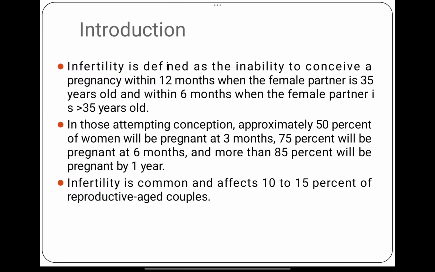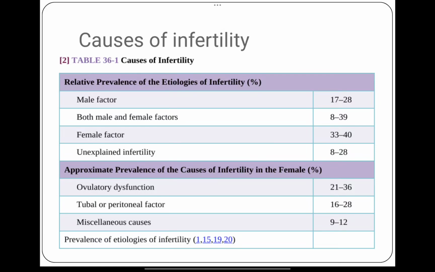Infertility is very common and it affects 10 to 15% of reproductive aged couples. Causes include the male factors, the female factors, unexplained infertility, and the common factors constituting both male and female. The incidence of female factors is around 17 to 28%. Both male and female factors is about 8 to 39%. Male factors 33 to 40%. Unexplained infertility in 8 to 28% of the patients.